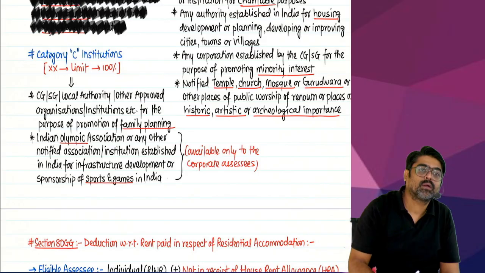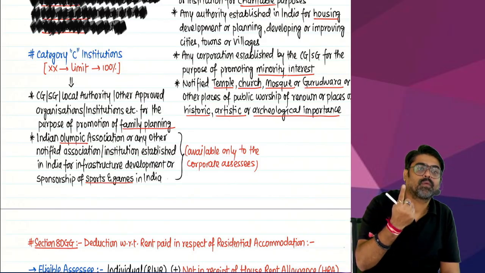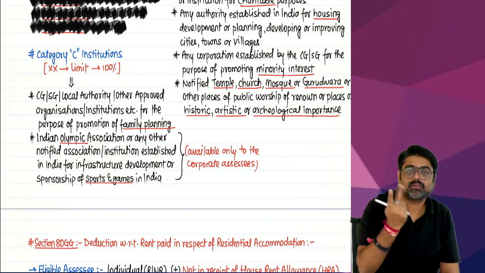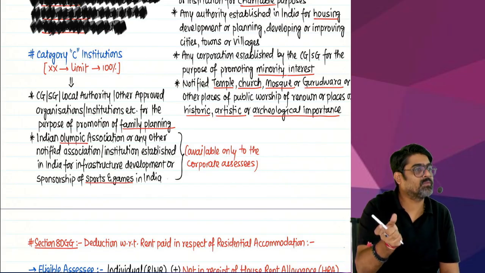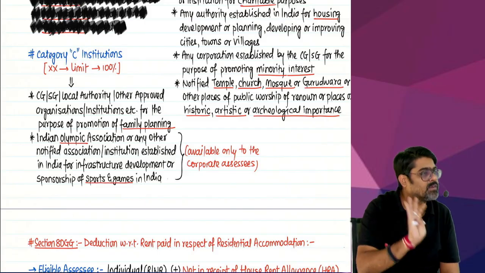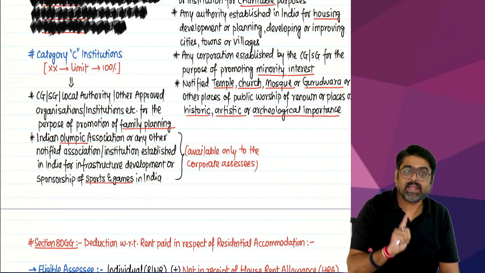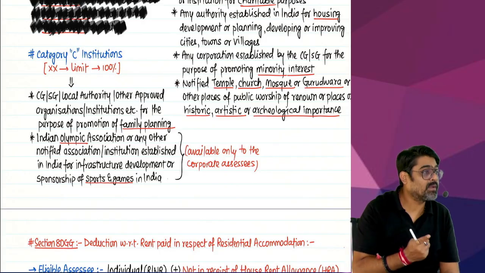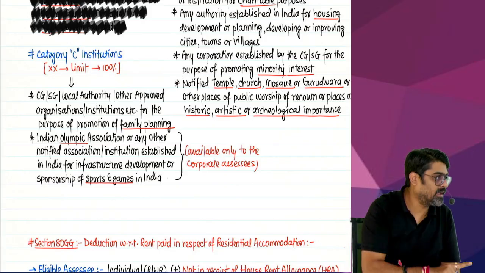First word, family planning, category C. Second word, sports and games, including Olympics, category C. But remember, any donation made for sports and games, including Olympics, will qualify for category C.